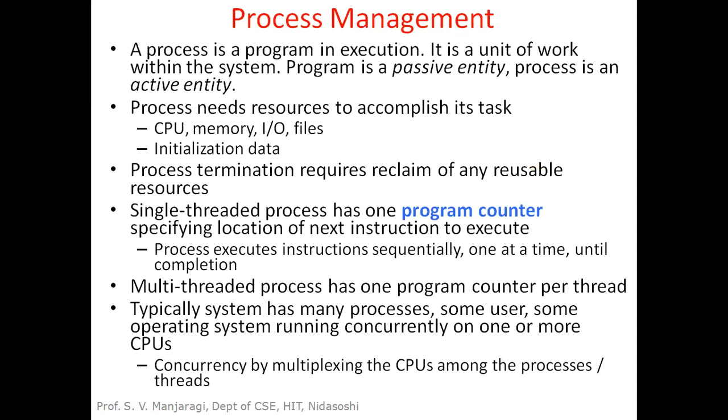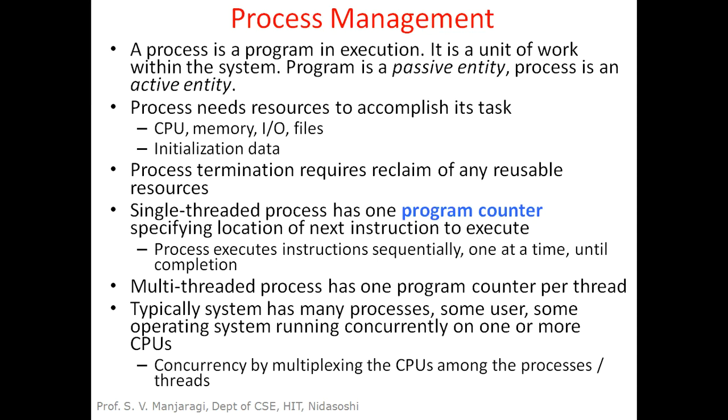The next topic is process management. Before going to process management, let us understand what a process is. Basically, a process is a program in execution. A program under execution is called a process. It is a unit of work within the system. A program is a passive entity, but a process is an active entity. What is a program? A program is a set of instructions. Usually it is stored in a secondary storage device like a disk, which is passive.